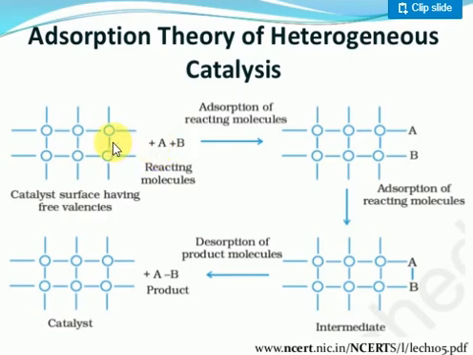What happens if they form strong bonds? They cannot leave easily, and if they cannot leave easily, the catalytic property will be disturbed. That is why the reactant molecule must form a chemical bond with the metal surface, and the bond must be weak, not strong. After the chemical reaction occurs, the product must leave the metallic surface and again create a vacant site.